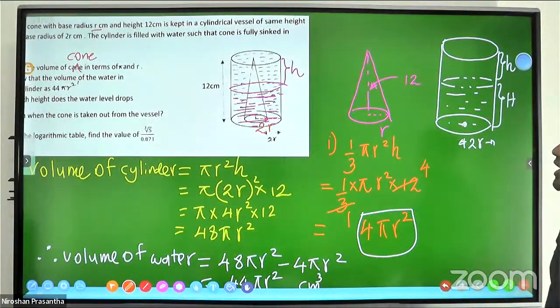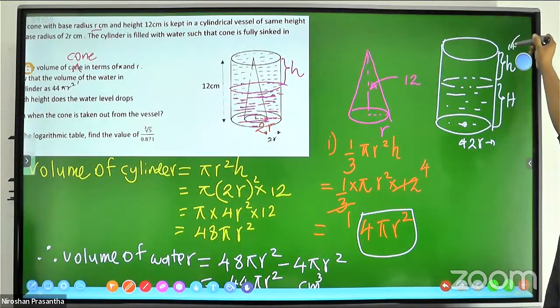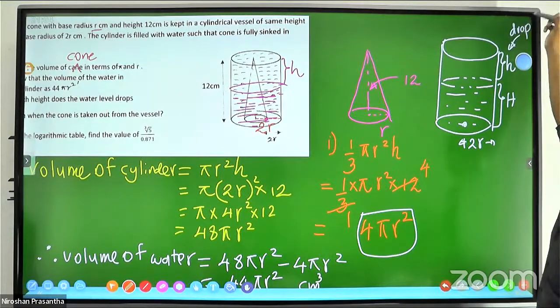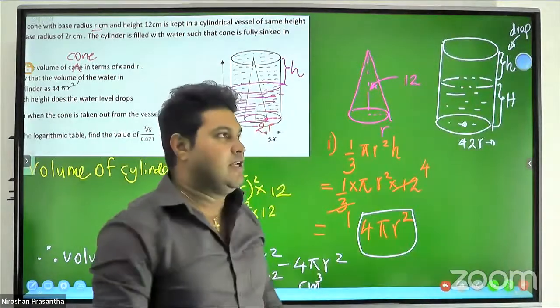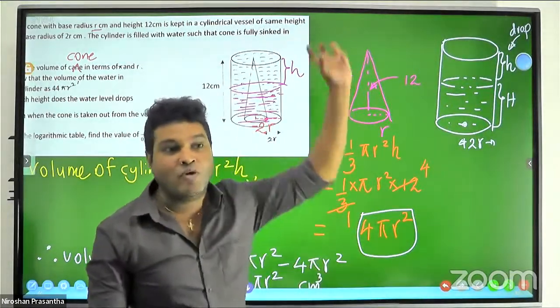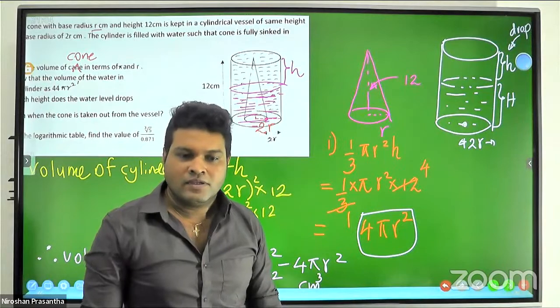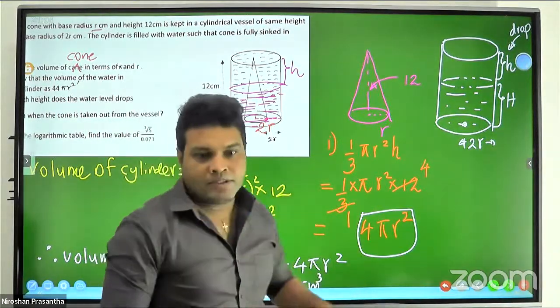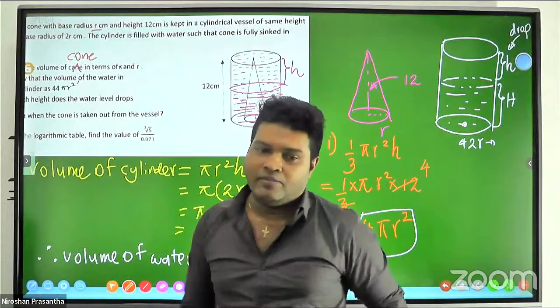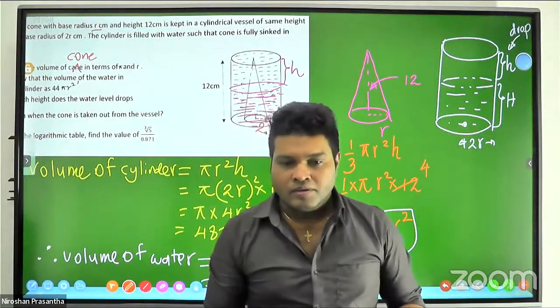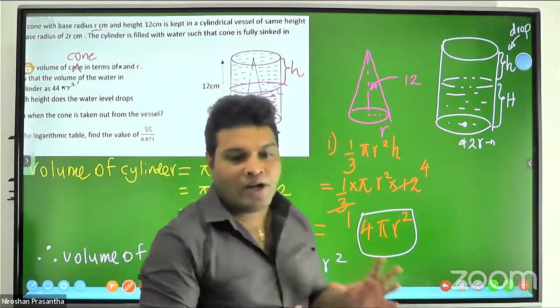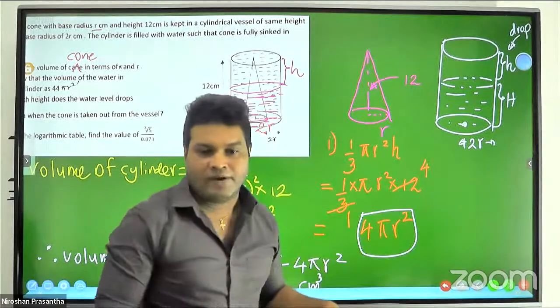Then how can we find it? There are two methods to find that. To find the drop height, what is the volume that was removed by the cylinder? Which volume has been removed? There are two kinds of volume. The first one is the cone volume, the other is the cylinder volume. What was the cone volume? What was the cylinder volume? Cone volume is 4πr square.